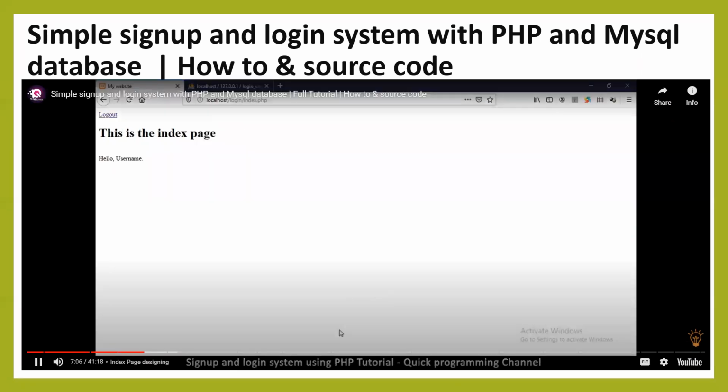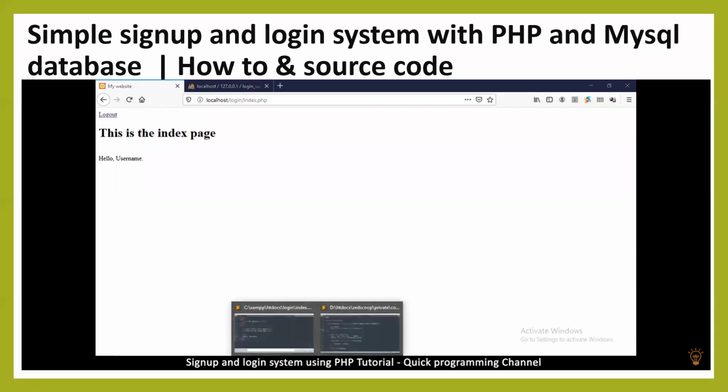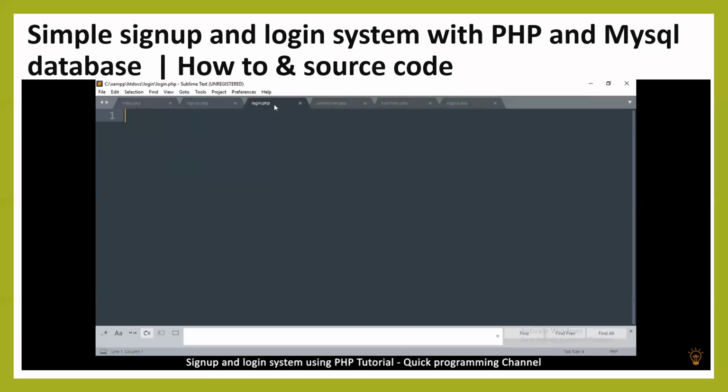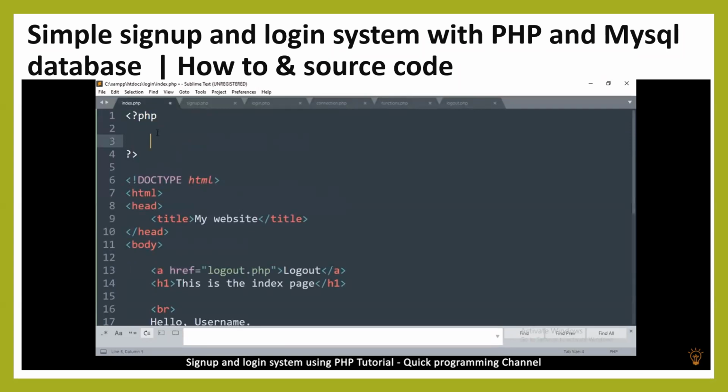Now, the first thing we need to do is create a connection to the database. The important thing here is if someone just opens the index page, which is our website, they should be redirected to the login page since they are not signed in yet. Now, the way we are going to do that is to use a variable called session. Now, session is a variable that can be accessed by any page on your website. So it is a global variable, super global as it is called. It's written like this, session.